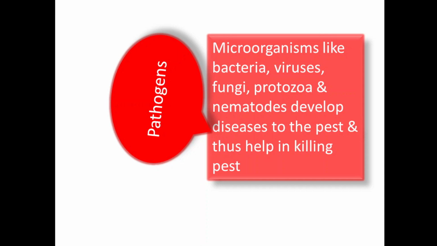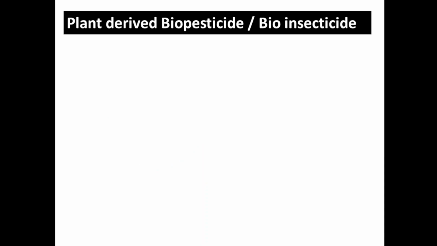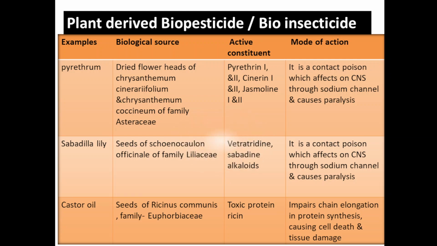Pathogens are another category, which comes under microorganisms like bacteria, viruses, fungi, protozoa and nematodes that develop diseases in the pest and thus help in killing the pest. Now, plant derived pesticides and bioinsecticides. These are the plants which contain certain active constituents which are poisonous in nature and that will help with different modes of action to kill the pest or insect.